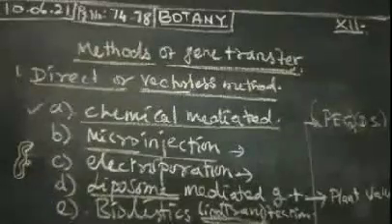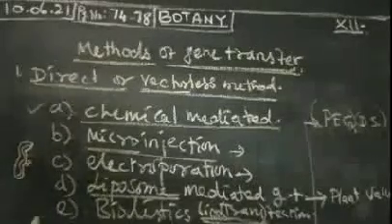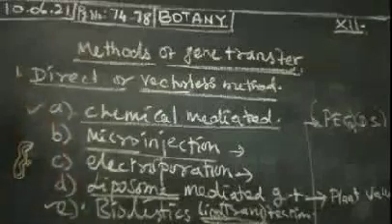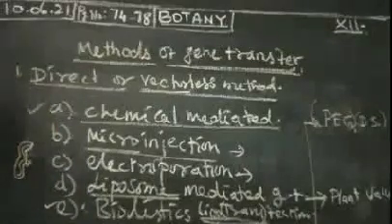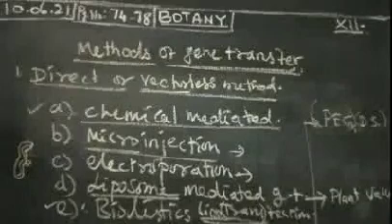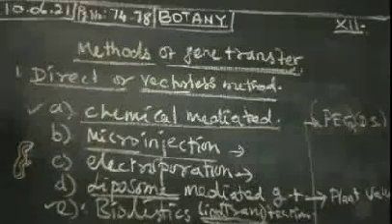Okay, next we pass on to another one, biolistics. Here, with the help of a gene gun, microprojectile or shot gun method, desired genes are introduced into plant cells.